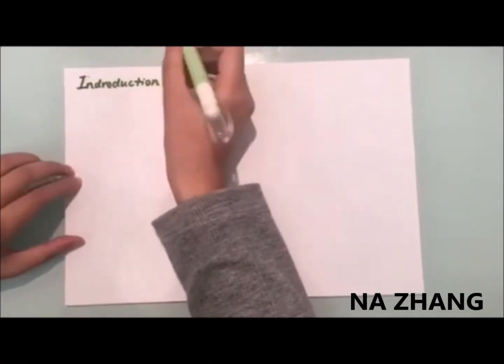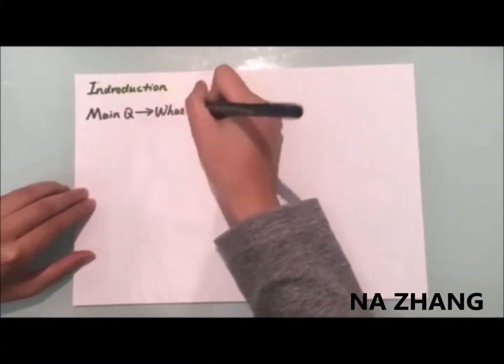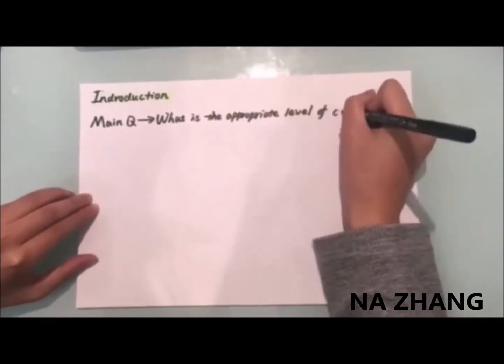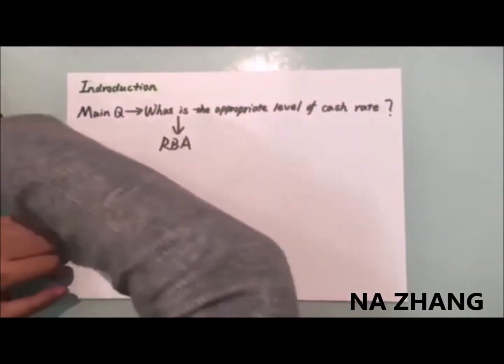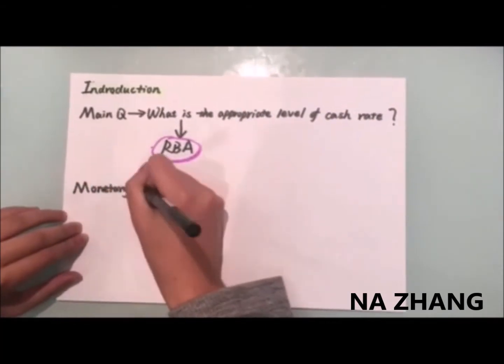Introduction. The main question is about what is the appropriate level of the cash rate. First, what is the RBA? It's a duty of the Reserve Bank Board, within the limits of its power, to ensure that